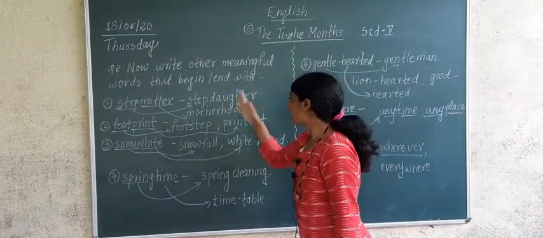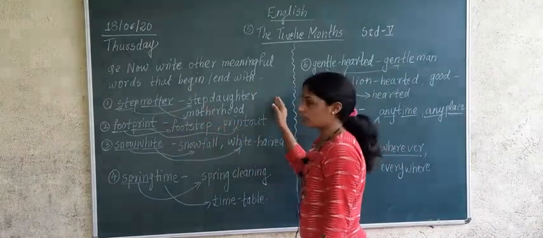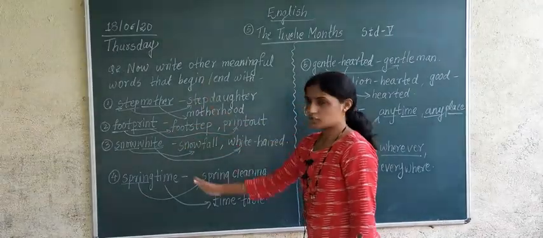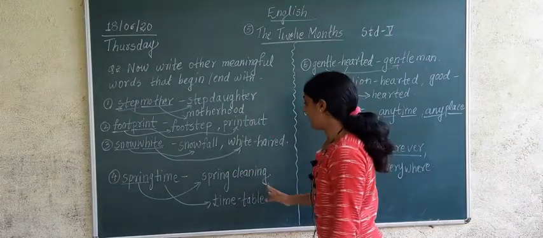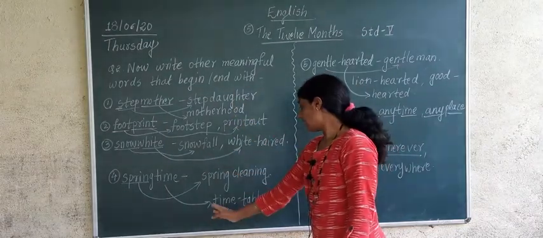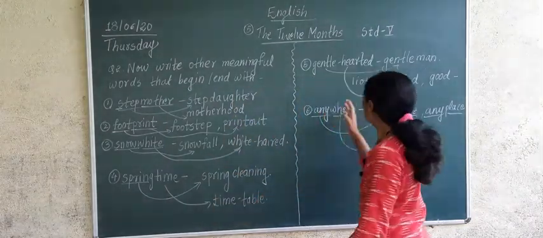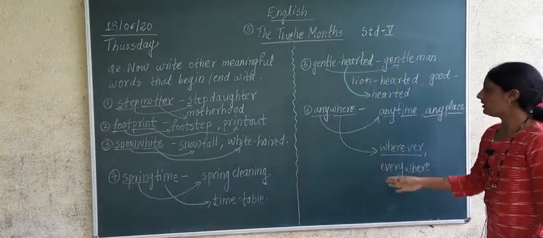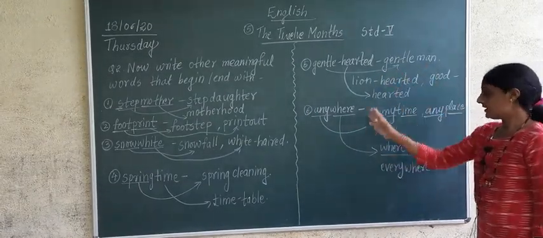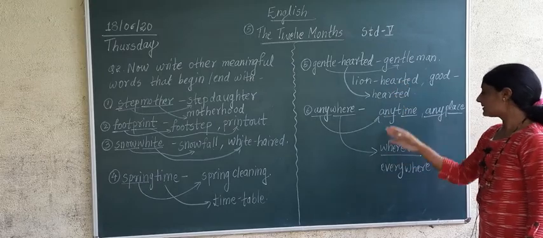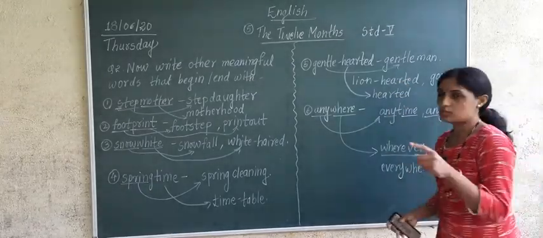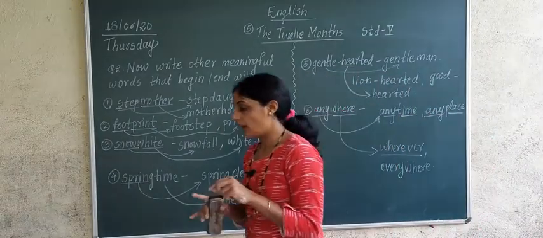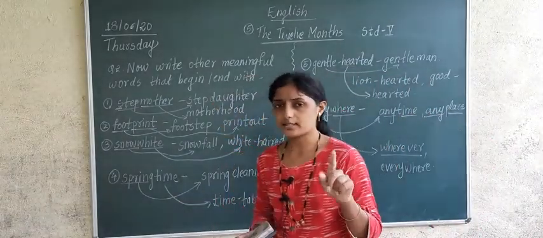Stepmother, stepdaughter, motherhood, footprint, footstep, print out, snowfall, whitehead, spring cleaning, timetable, gentleman, lion hearted, any time or any place, and here everywhere. Have you understood? This is your second question.